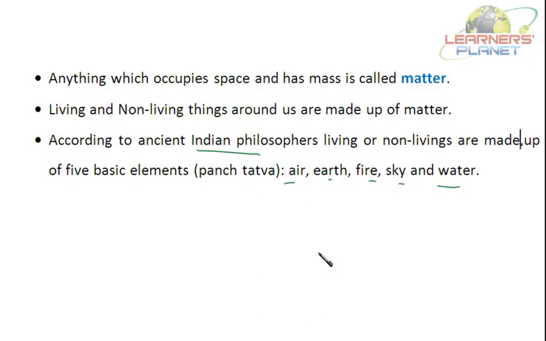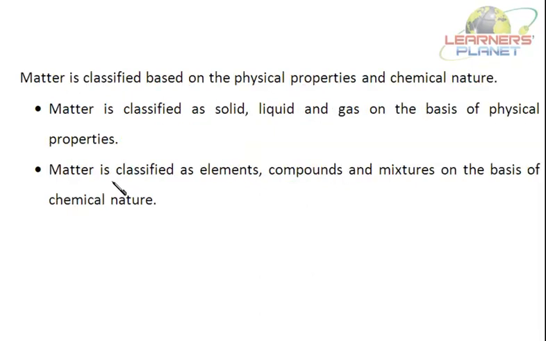But later, the scientists classified matter on the basis of physical and chemical properties. Now matter is classified as solid, liquid, and gas on the basis of physical properties.